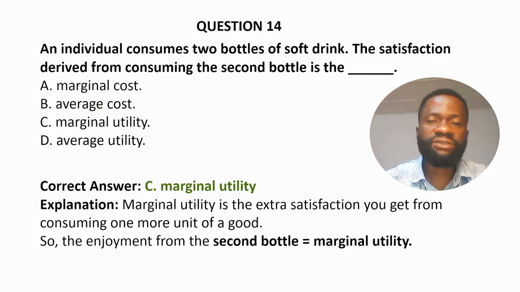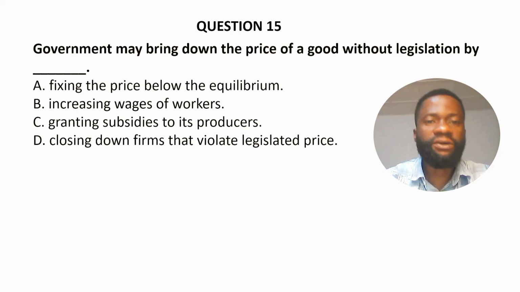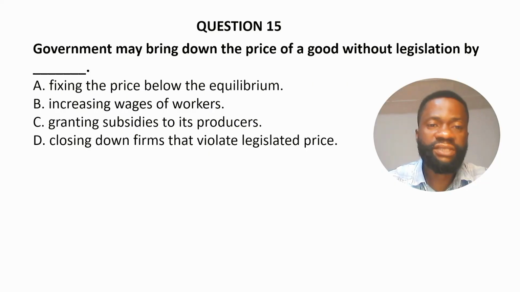Question 15. Government may bring down the price of a good without legislation by dash. A. Fixing the price below the equilibrium. B. Increasing wages of workers. C. Granting subsidies to its producers.